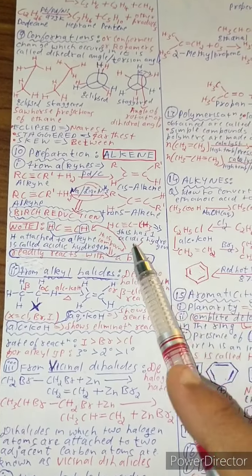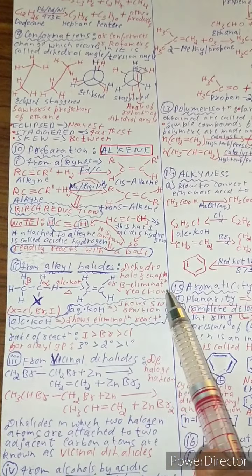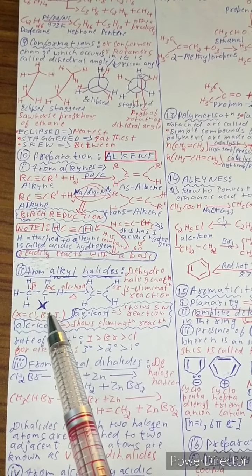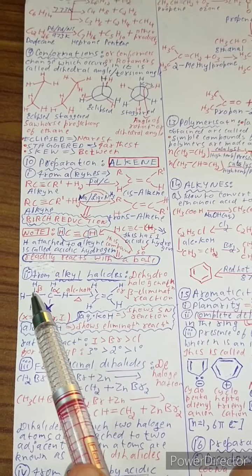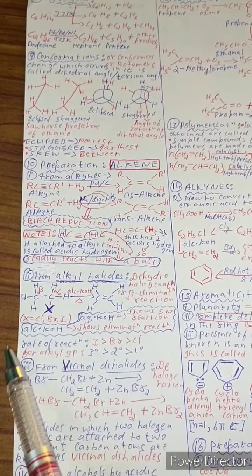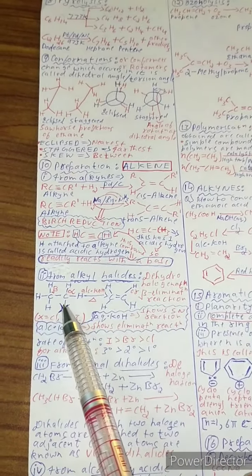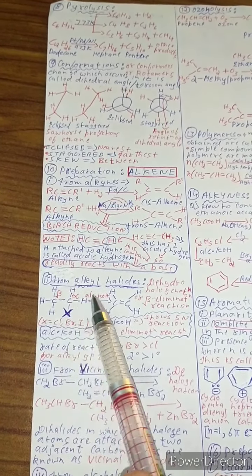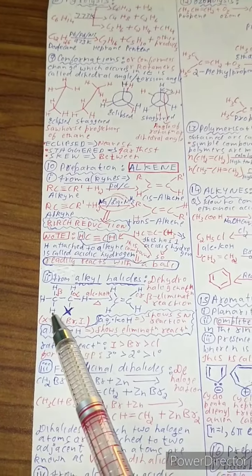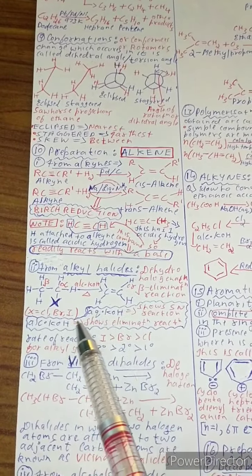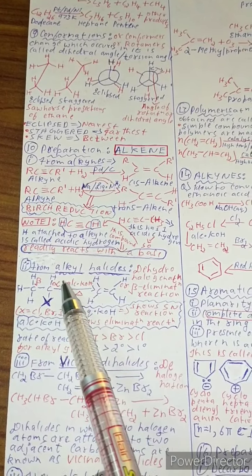Now from alkyl halides, it's also called dehydrohalogenation or beta elimination reaction. Consider this compound having halogen, and the hydrogen from beta position, and this halogen gets eliminated. Don't consider this alpha carbon, just for your understanding that beta comes after alpha. The hydrogen from beta position along with this halogen gets eliminated, and it's alcoholic KOH.